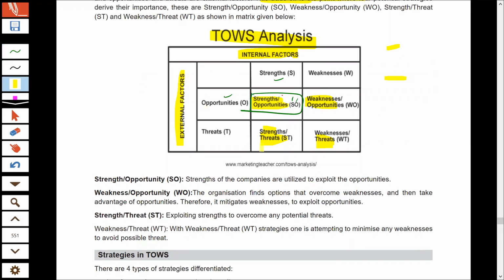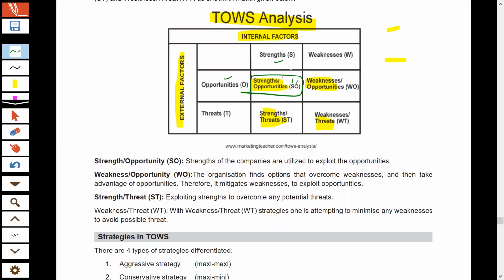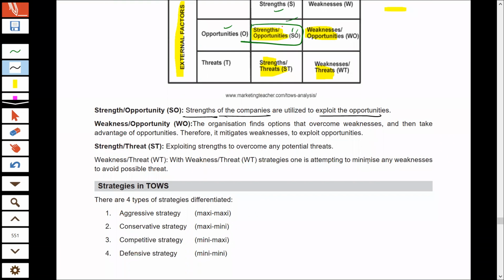I already told you that TOWS analysis also helps us decide our strategies. So if the organization falls in this cell, what should its strategy be? Definitely, the organization should make maximum use of its strengths and exploit the opportunities of the environment, taking maximum benefit of the opportunities of the environment.